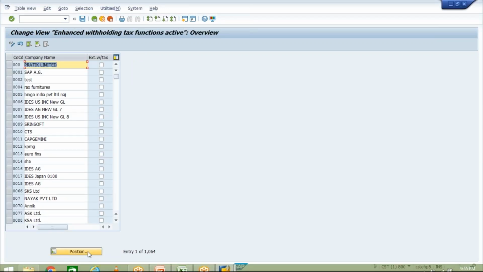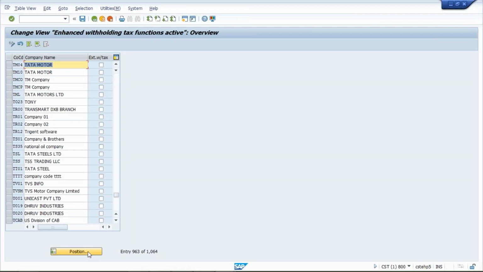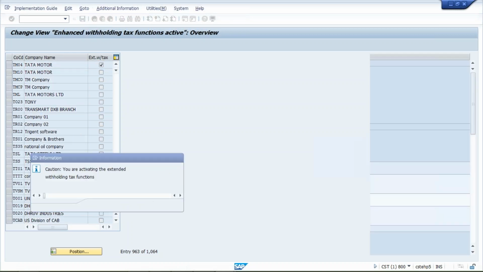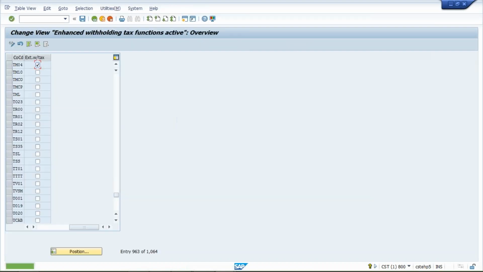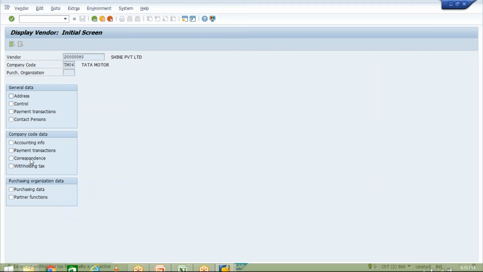Click on position and give your company code TM04. Press enter and then apply a check mark. It means we are going to activate. Save it. Press enter. Enter once again. Now once again we are going to check. Let's see what is happening.